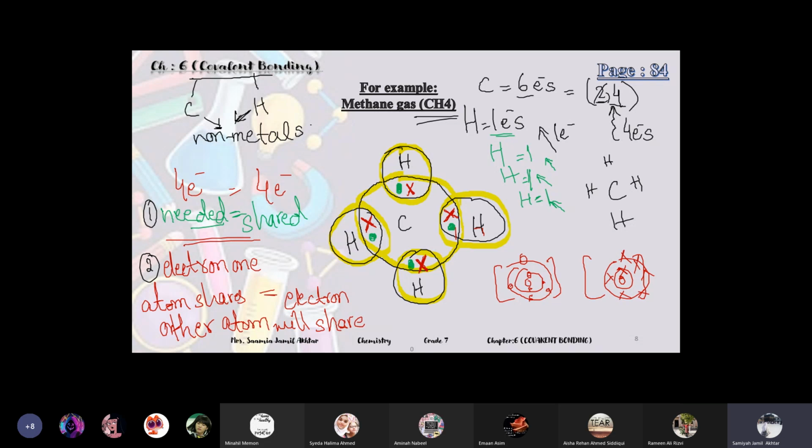And when one dot is transferred from here to here, then you will use a dot over here on the other side also. So just make sure to make the diagrams like this, dot and cross.